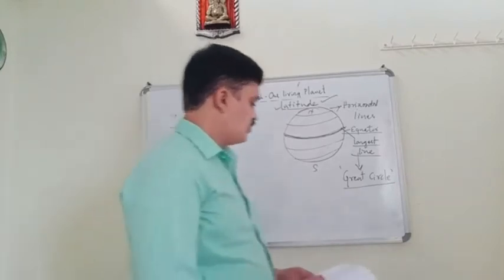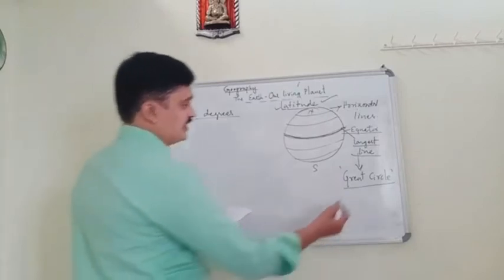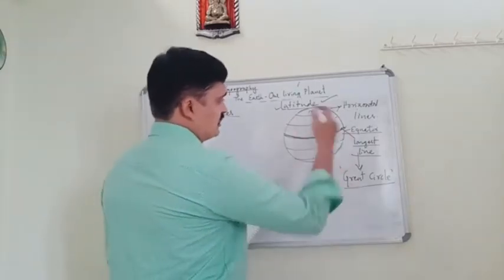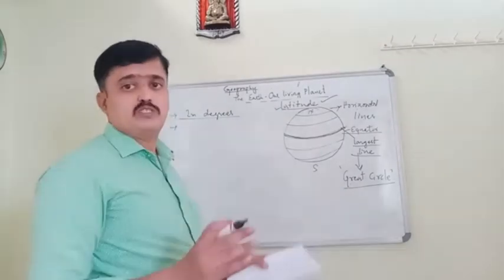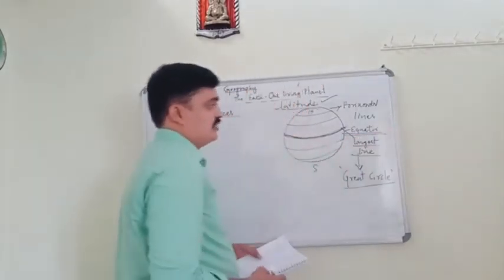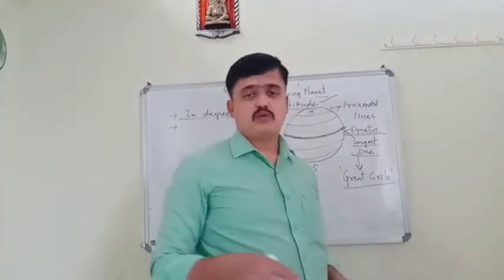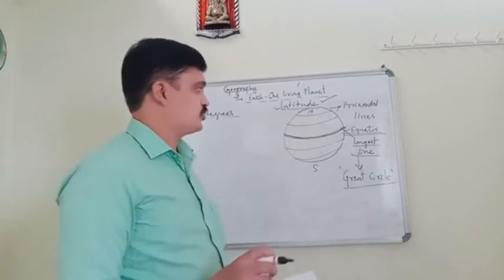And also it is equal to the circumference of the earth. The equator line is equal to the circumference of the earth. Understood?